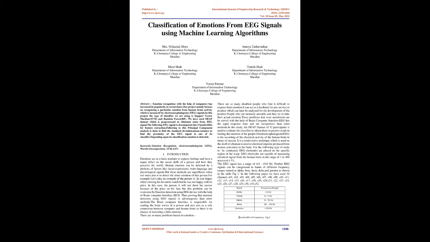Following this, principal component analysis is done to find the standard deviation, mean, and variance, to find the proximity of the EEG signal to one of the classes. Depending upon its classification, emotion is detected. Keywords: emotion recognition, electroencephalogram, EEG, wavelet decomposition, SVM.